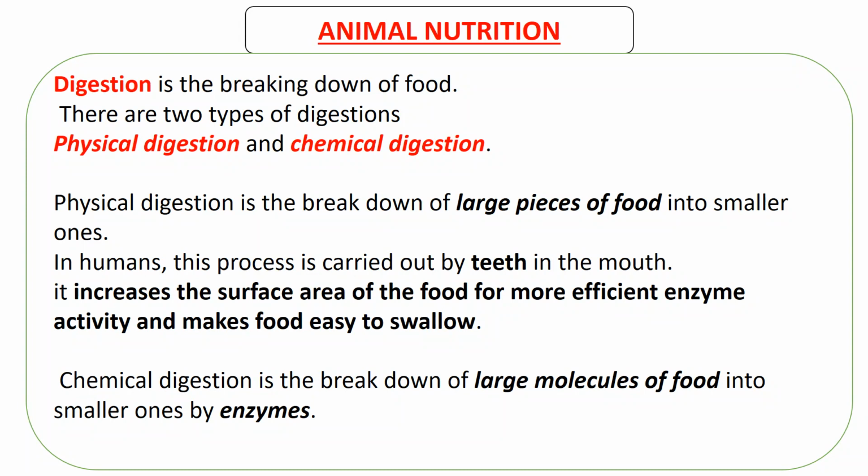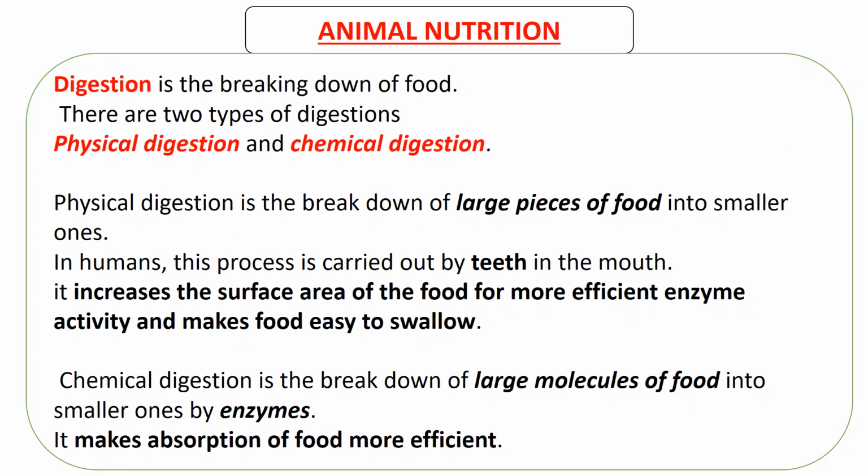Fats and lipids can be broken down into fatty acids and glycerol. So that's what chemical digestion is all about, to break down large molecules of food such as proteins into smaller ones by enzymes.